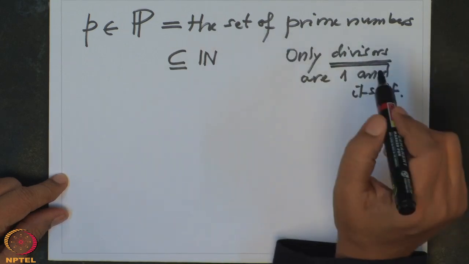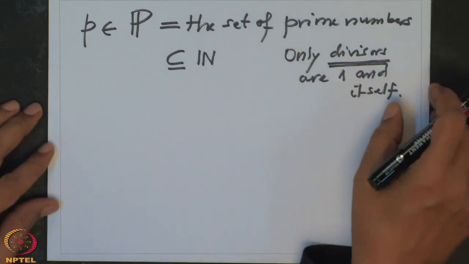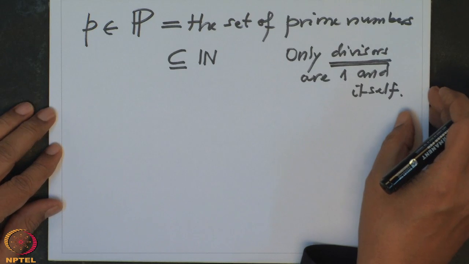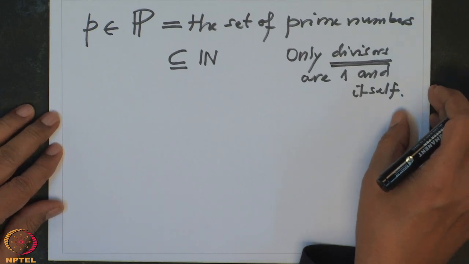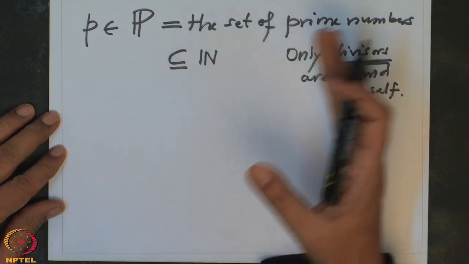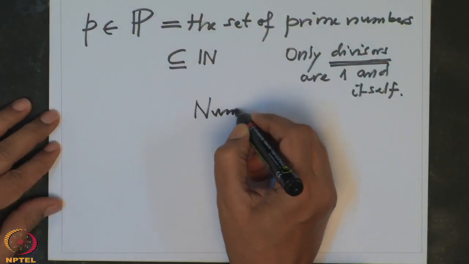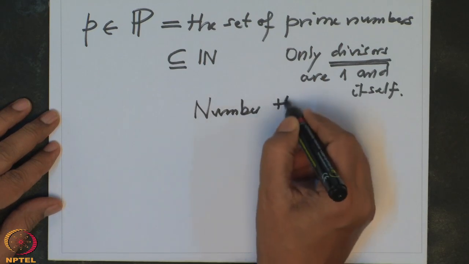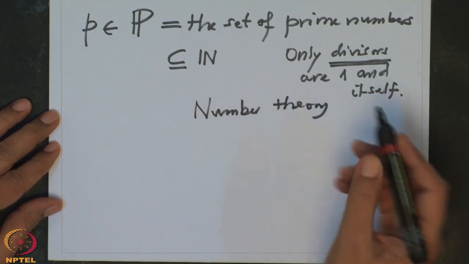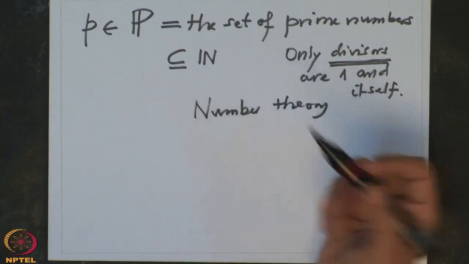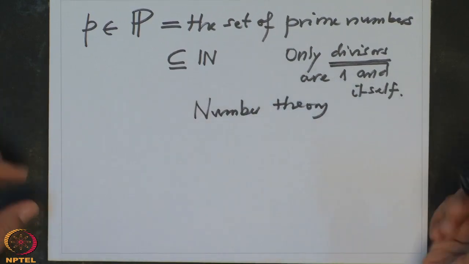Those are called prime numbers, and it is now a very important topic to study prime numbers. How they are, how many there are, how often, what is their distribution and so on. This is a very big subject, very important nowadays. It is called number theory, the study of prime numbers.